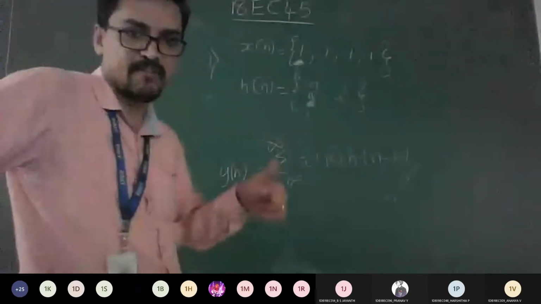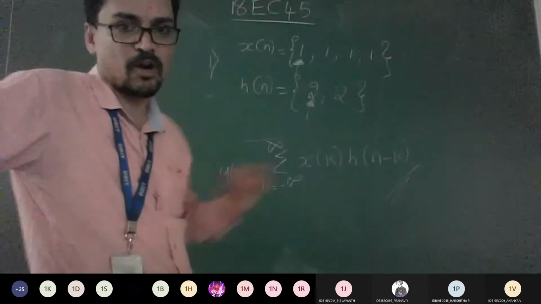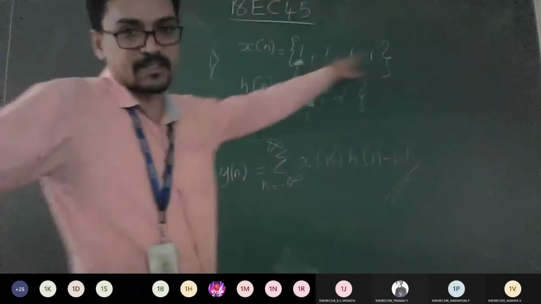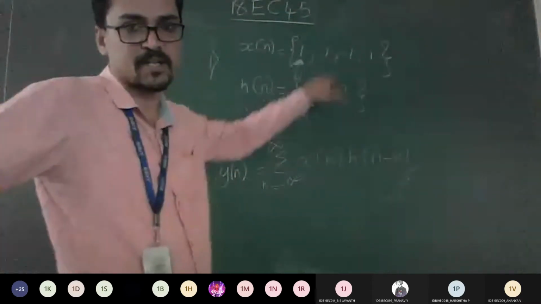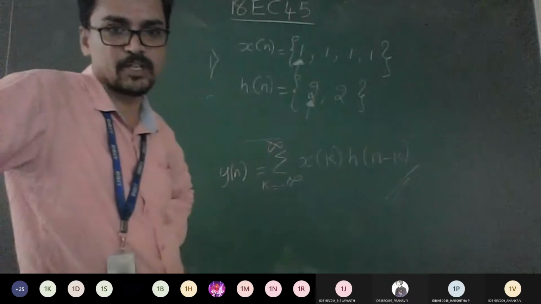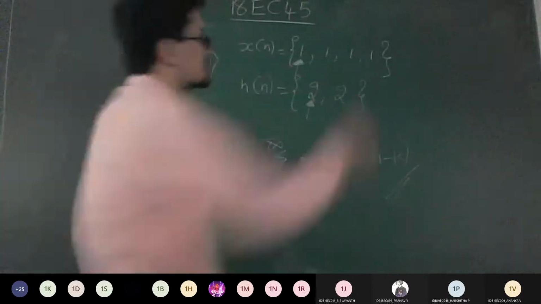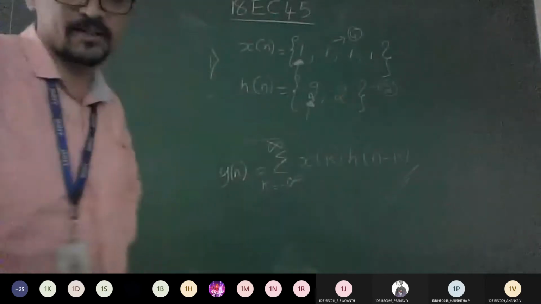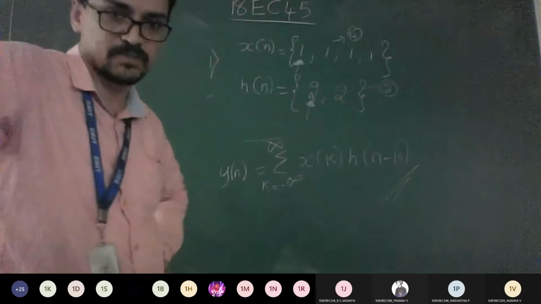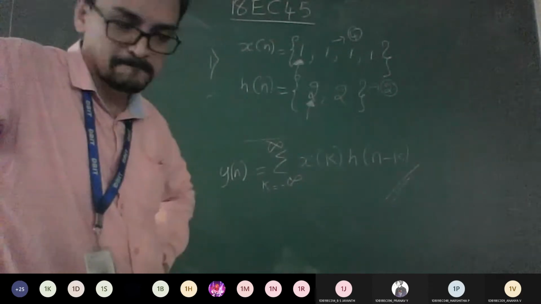Similarly, for the next, check out the answer. Like that, till where you're going to use, according to the question. It says k is 0 to 3 and k is 0 to 1, so it means 3 plus 2. It's going to be 6, right? So from this 4, from this 2. So the combination of these 2 is what y of n. Same way we did in the convolution integral also. Is it okay to everyone till here?